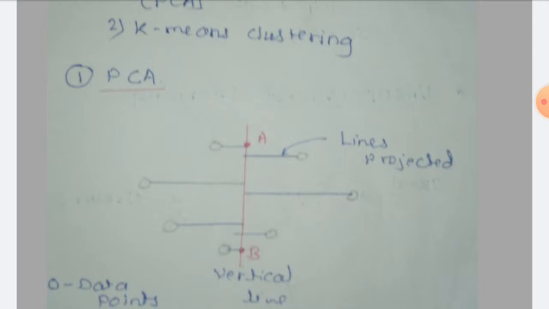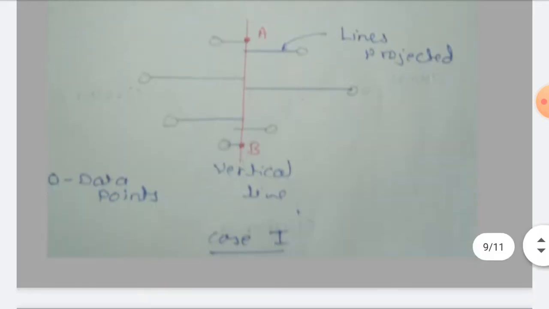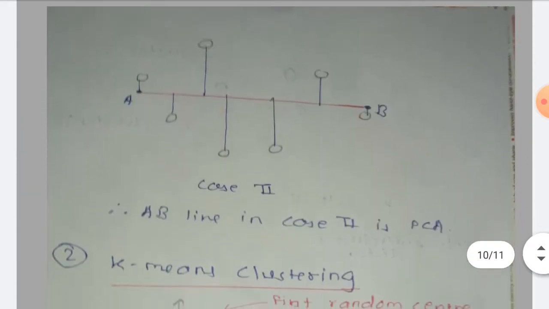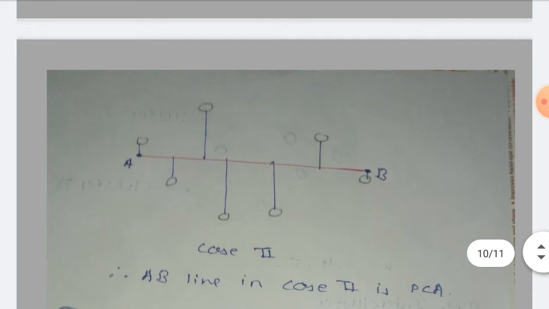So we have to decide whether it's a principal component analysis for this data set, yes or no. So is there any other line which can find out the most spread out? Yes, we can draw a horizontal line, right? Now let us see another example, case 2.